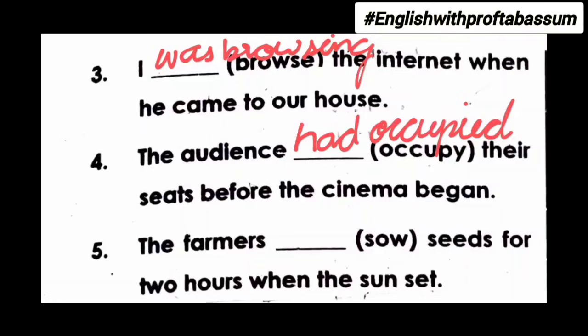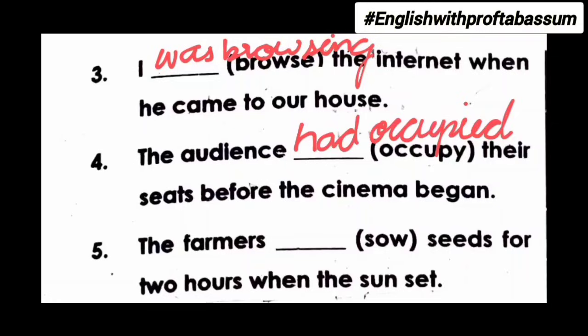Next sentence, the farmers dash seeds for 2 hours when the sun set. So the rule is that if an action is continuing for some time in the past before another past action that has happened, then we use past perfect continuous tense. So the hint given over here is for 2 hours.